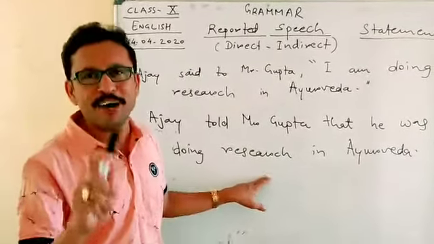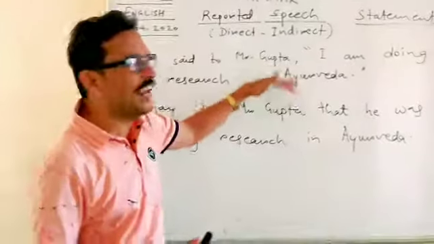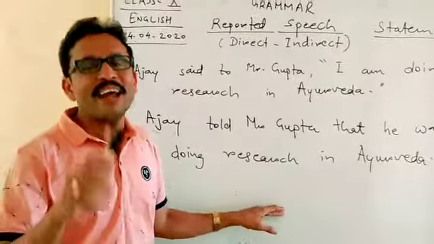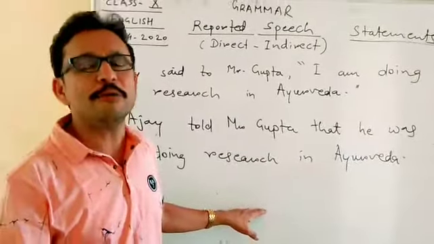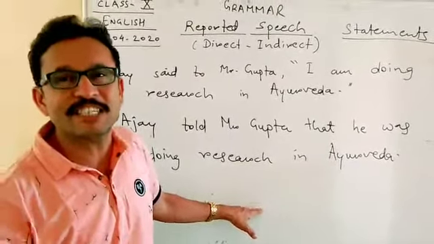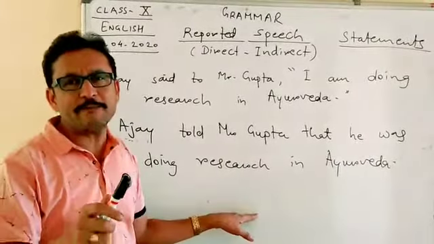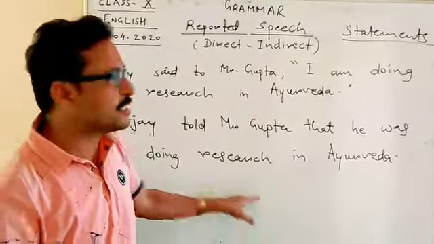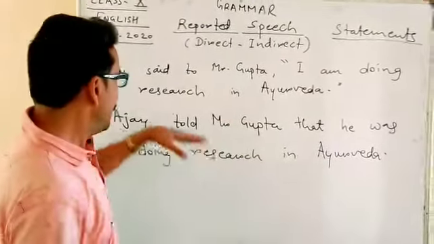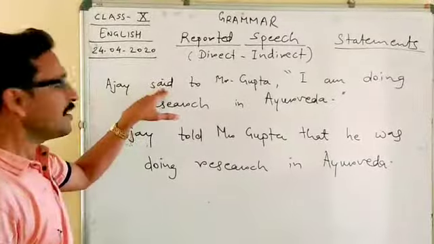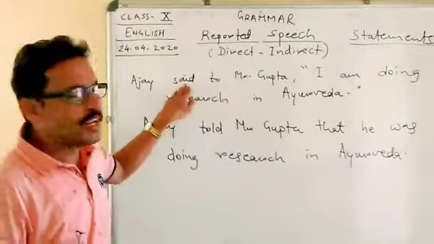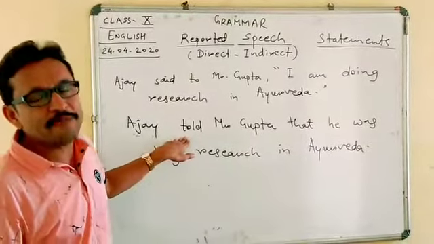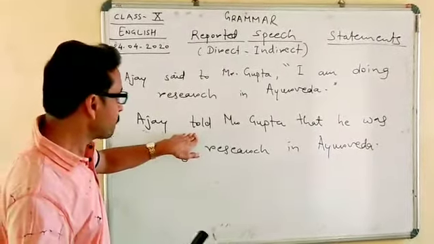You must remember that whenever you convert from direct to indirect speech, you should correctly convey the message without changing the meaning and without changing the tense. Now we are going to see which relative changes take place from direct to indirect speech. When you use the verb say, it is normally followed by to, but when you use tell or told, there is no need of to.